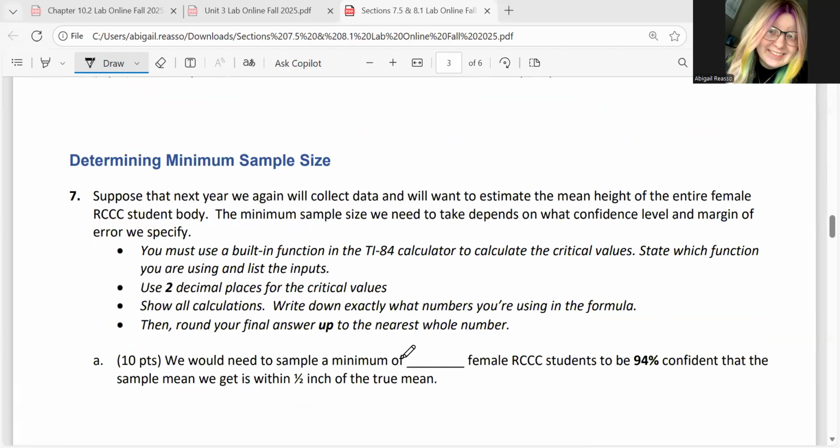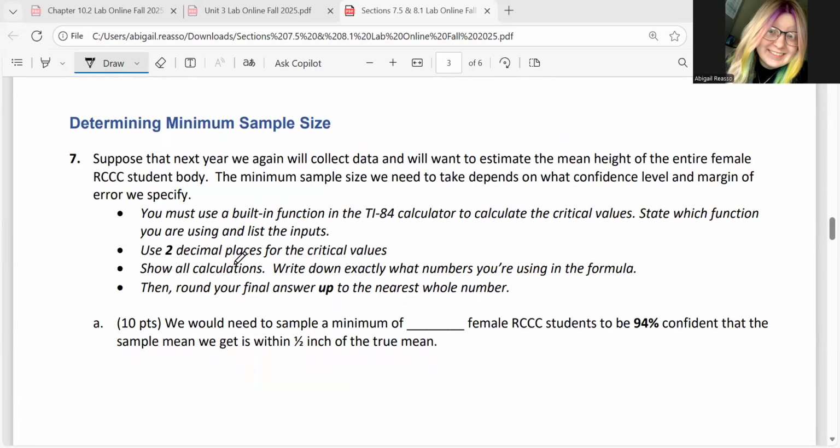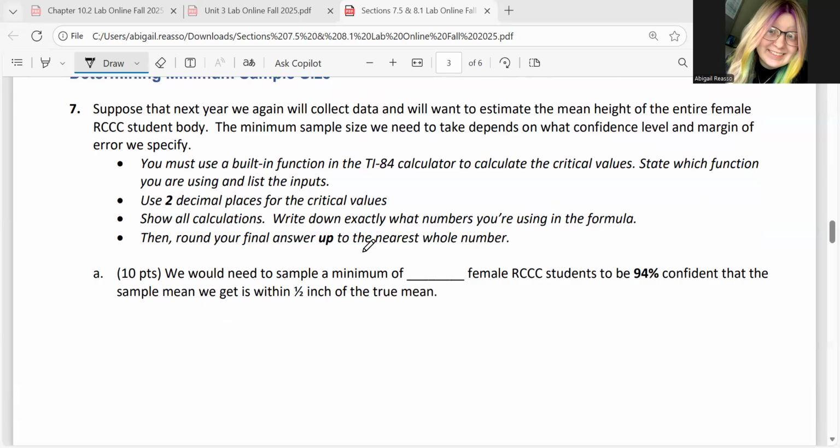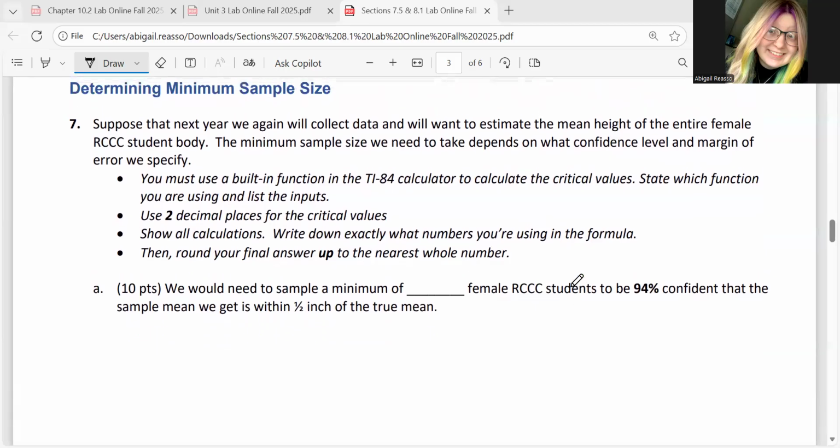Now, at the end of 8.1, we talk about minimum sample size. So we are going to find our minimum sample size given the restrictions that we have for these problems. So again, make sure you're using the built-in function in that TI-84 to calculate the critical values, state which function you're using, and list the inputs. We want to make sure we round the critical values, which are z values, to 2 decimal places. Show all of your calculations, because we do have to use a formula when we're finding sample size, and write down the values that you're putting in that formula. And then we always round up our answer when we're calculating minimum sample size.